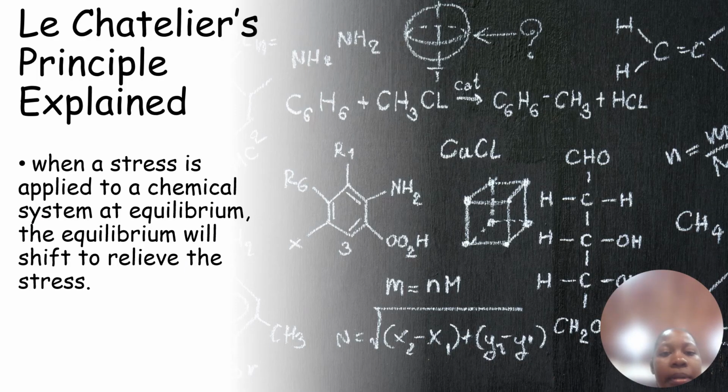So his principle tells us that when a stress is applied to a chemical system at equilibrium, the equilibrium will shift to relieve the stress. That is what Le Chatelier's principle tells us.